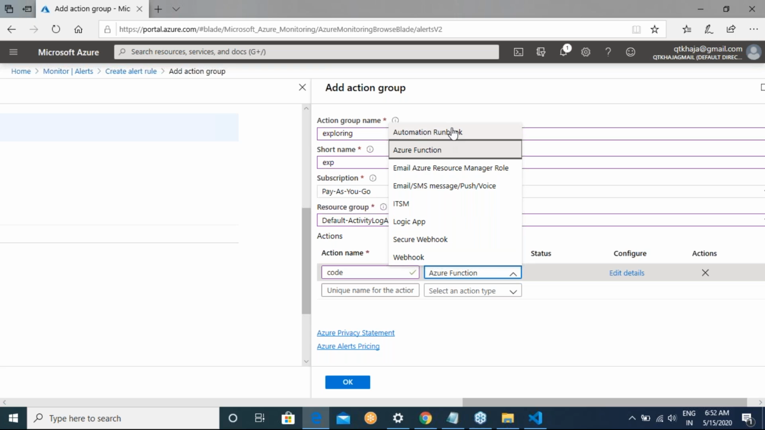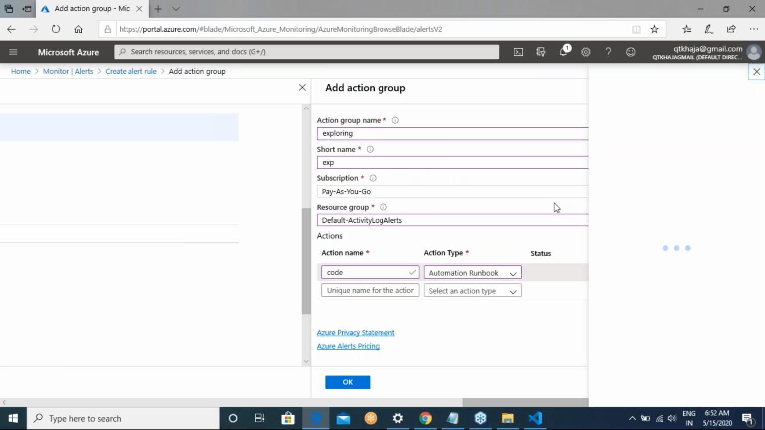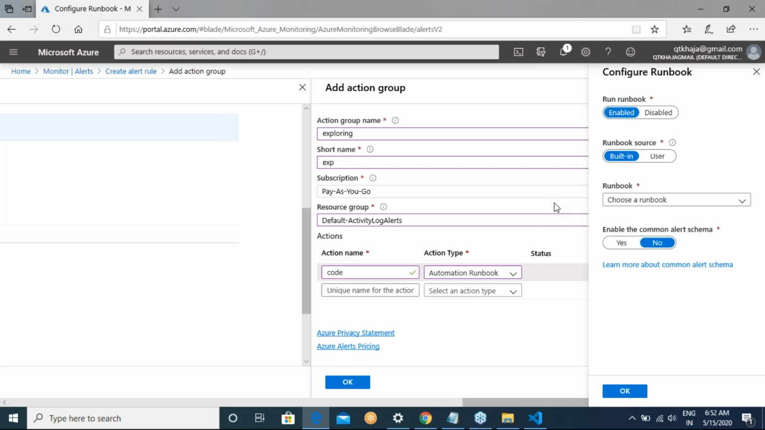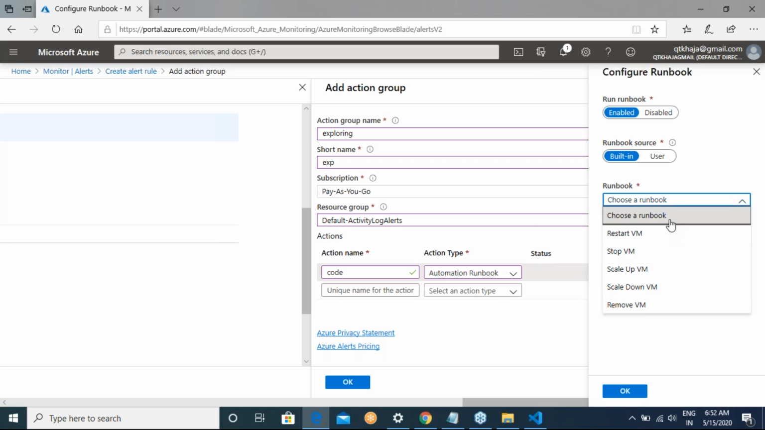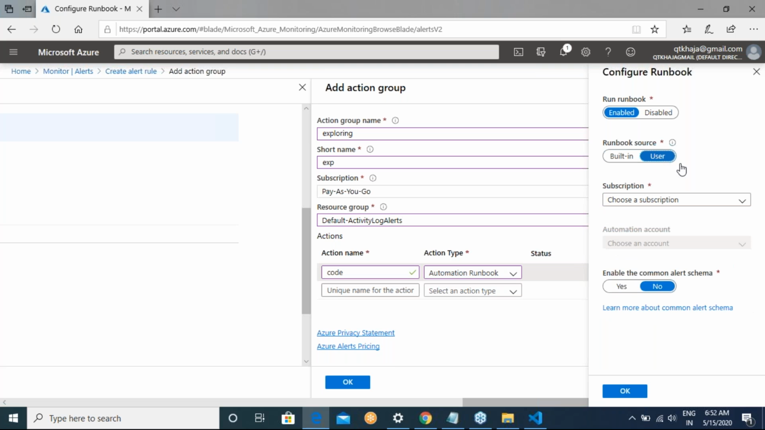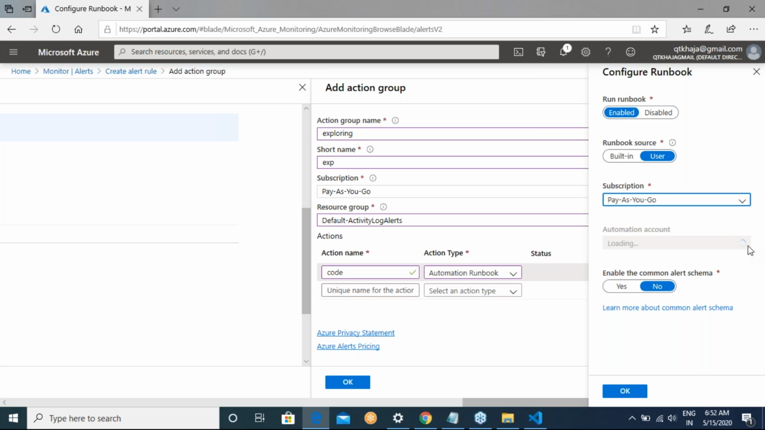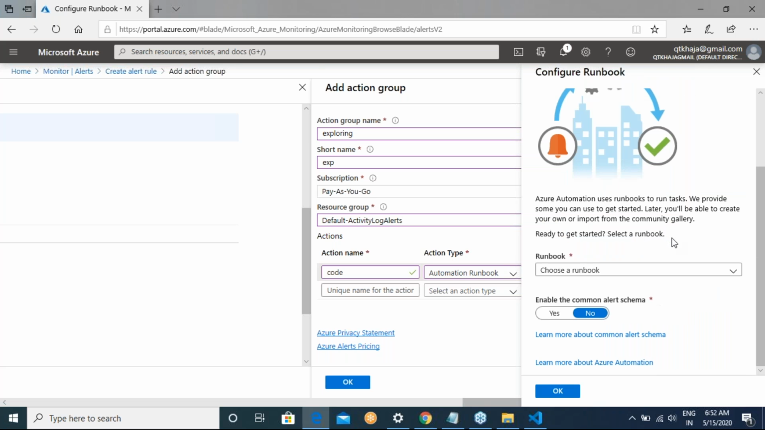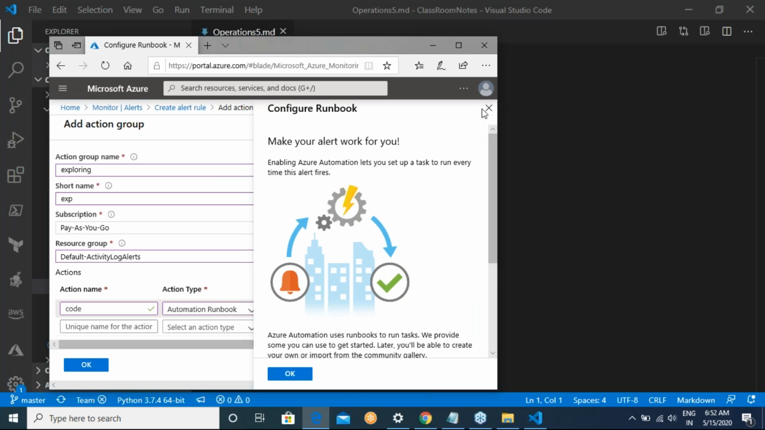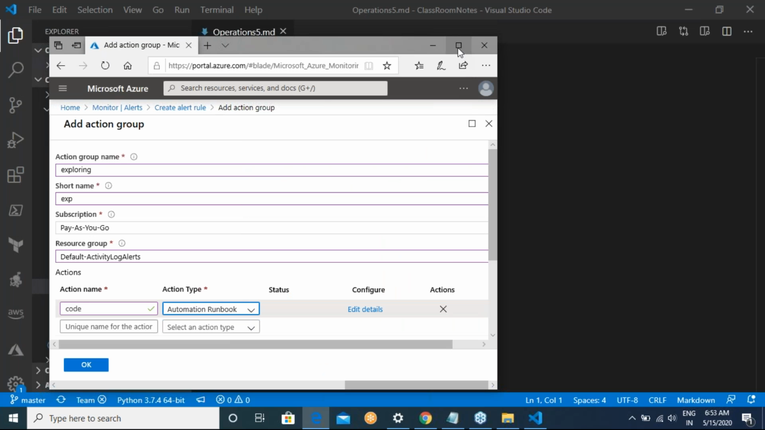Then there is one more thing called an automation runbook. Automation runbooks are runbooks which you can run. These are all built-in runbooks. Are you seeing? These runbooks can help you restart the VM, stop the VM, scale up the VM and scale down the VM. And not only that, if you have your own runbooks which you have written, okay, right now I don't have anything, but if you have an automation account, from that you can write automation runbooks. We'll be learning that when the time comes, but that is the second thing.